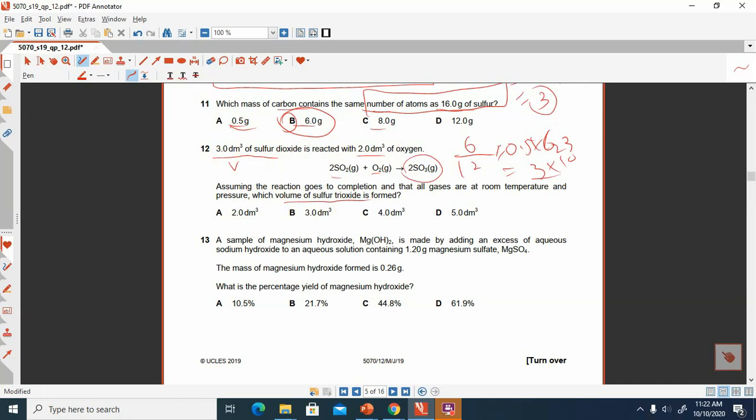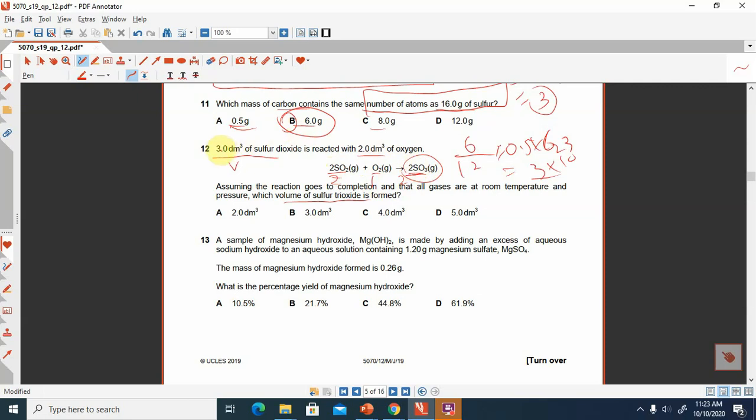Initially, as in paper 2 preparation, I told you that there will be lots of questions related to mole calculation, but majority of the question that will be related to the mole ratio. There will be no any further calculation, just you have to identify the mole ratio. So similarly this question is same here, that now look at what is the mole ratio in this equation. This is 2, 1 and 2, means 2 moles of sulfur dioxide reacting with 1 mole of oxygen, then they will produce the 2 moles of sulfur trioxide.